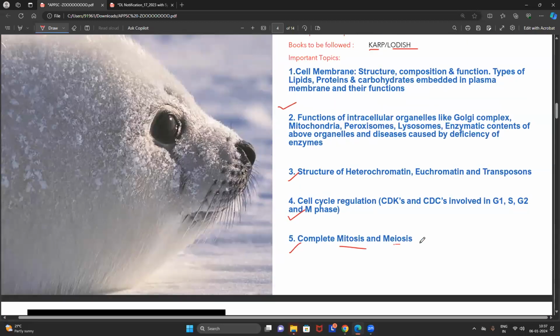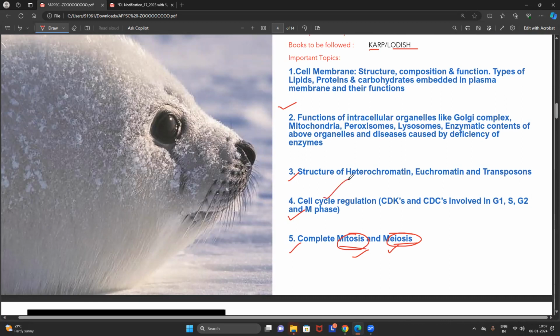They will just read the stages of mitosis, the stages of meiosis, and the events that are happening in mitosis and meiosis. No, that is not at all sufficient. Even 11th standard students also know the complete stages of mitosis and meiosis. Then what is the difference between you and the people who are preparing for the NEET?